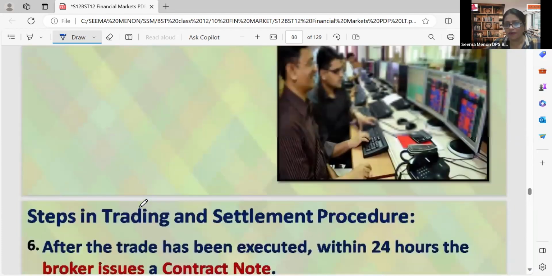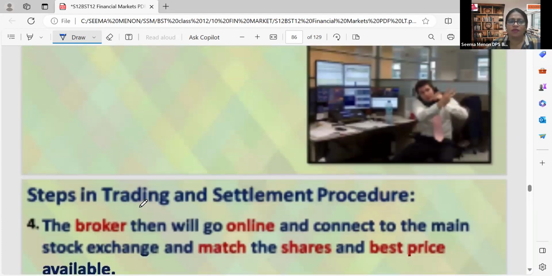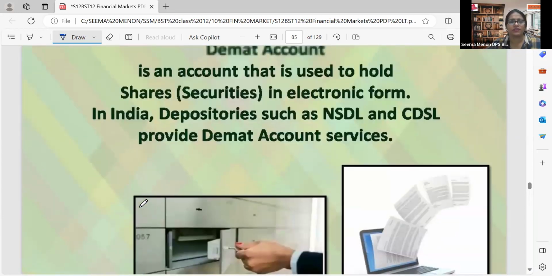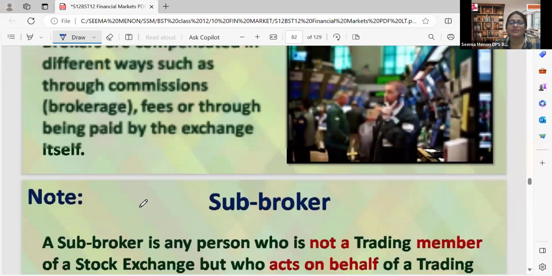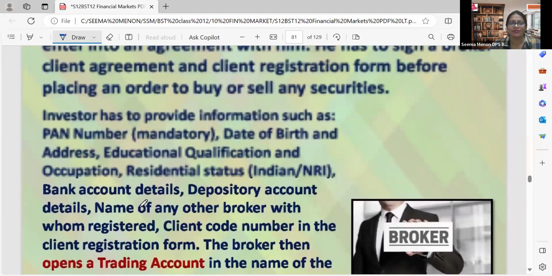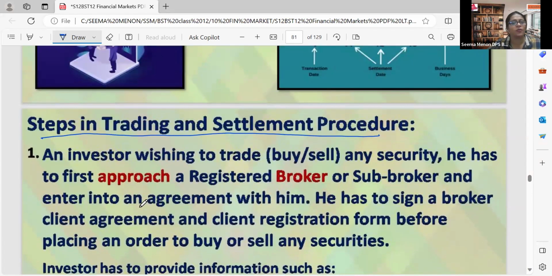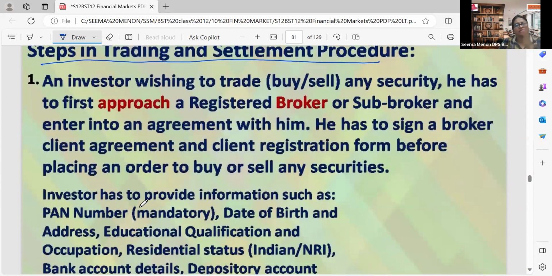Now let's start, one by one, the process of online trading and settlement procedure. For the process of online trading system, or the process of eIPO, what do we have to do if we want to purchase shares online? Let's focus on this now. An investor wishing to trade. Suppose Mr. A wants to purchase shares or sell any security.